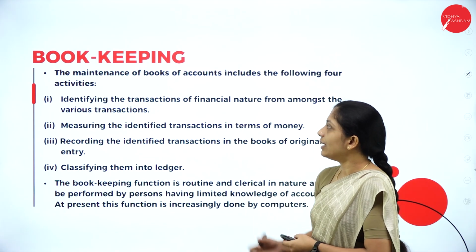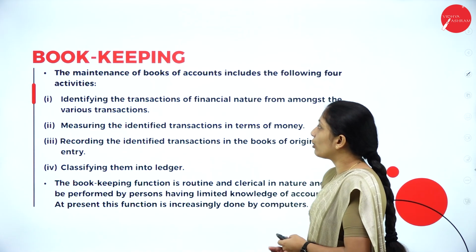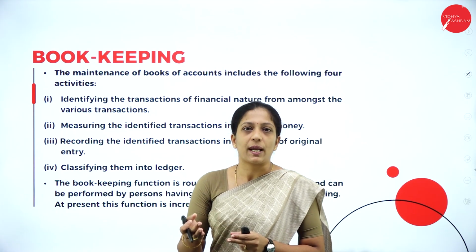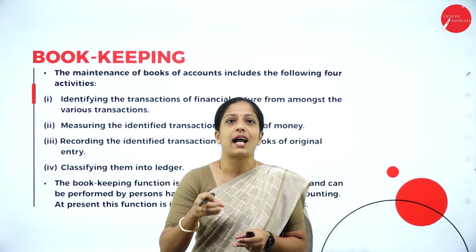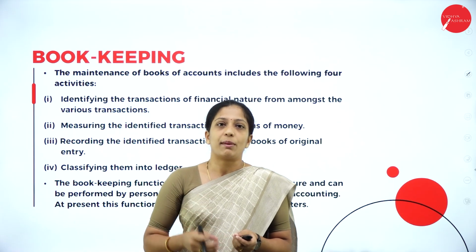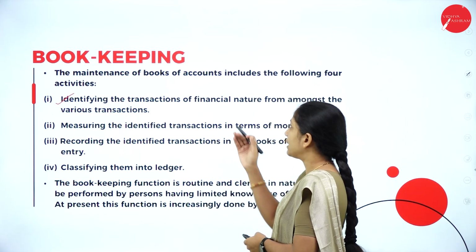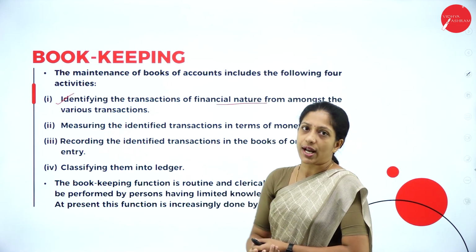Now, moving on to the meaning of bookkeeping. The maintenance of books of accounts includes the following 4 activities. So, let us see how bookkeeping is maintained in the organization and what are the activities that are involved while maintaining books of accounts. The first one is identifying the transactions of financial nature from amongst the various transactions.